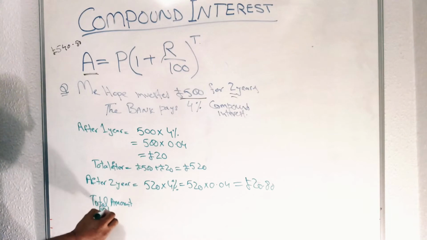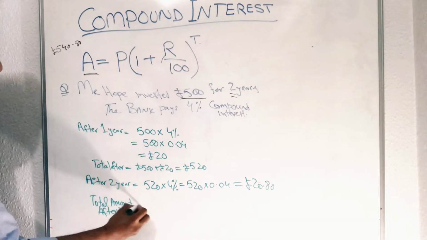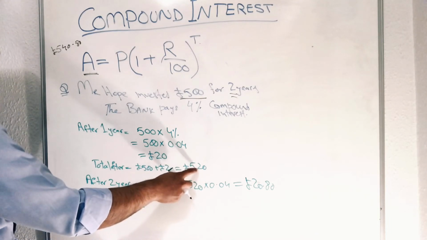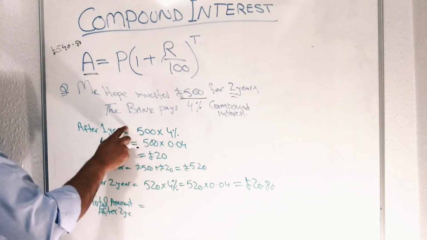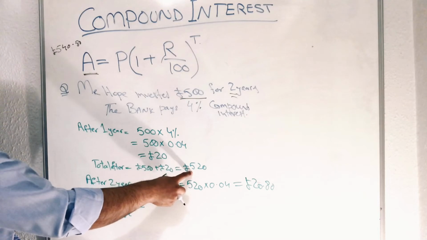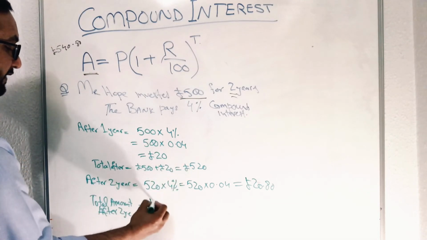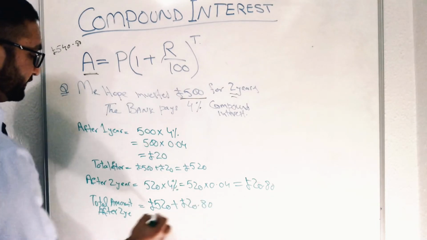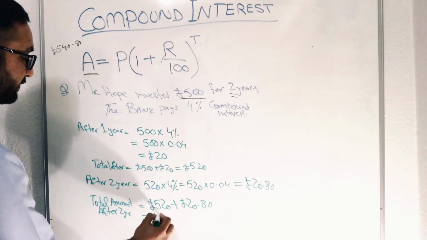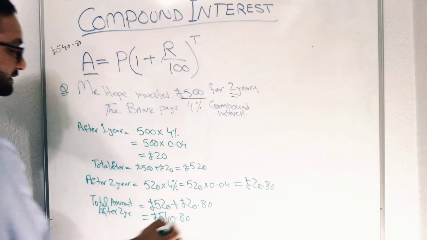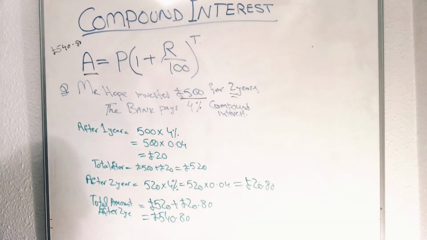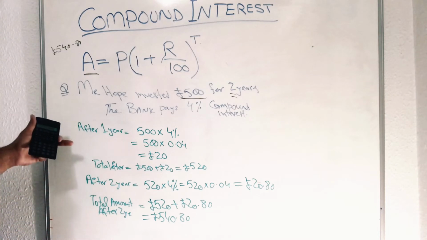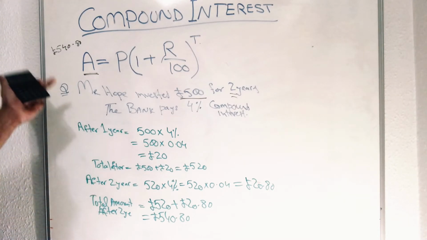So total amount after 2 years. So that was your previous. You need to add to this amount, not the 500, because you already had 520 now. 520 add 20.80, which is 540 pound 80 pence. This is the final answer. That's how in both ways we have found the same answer.